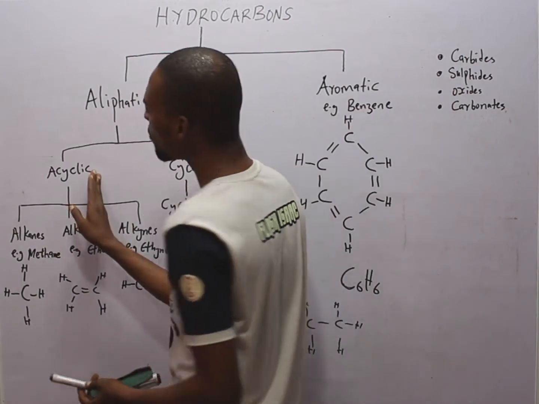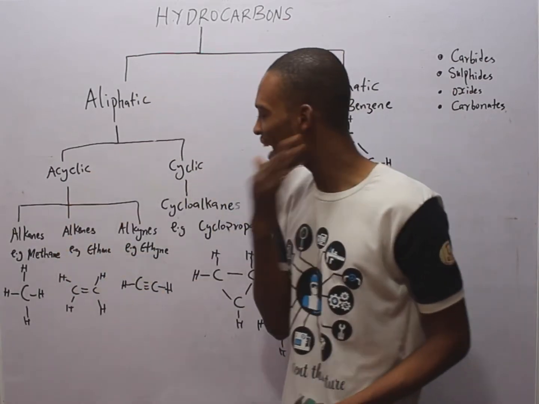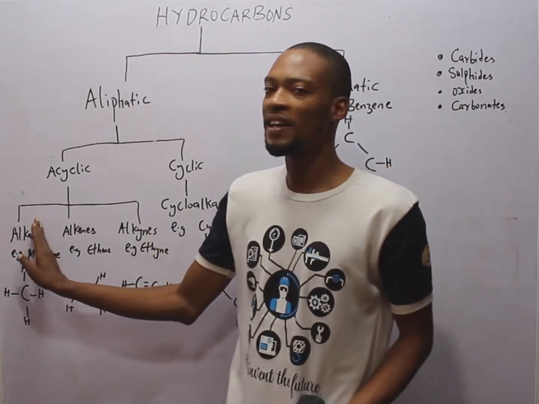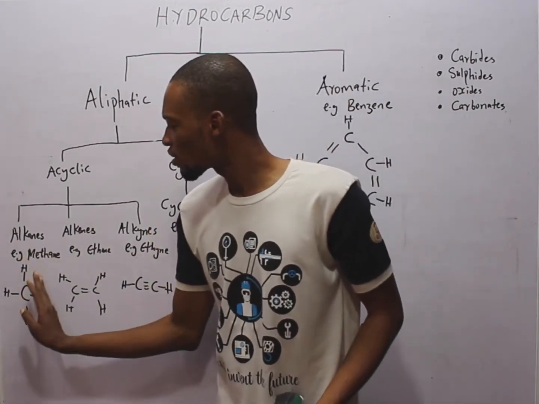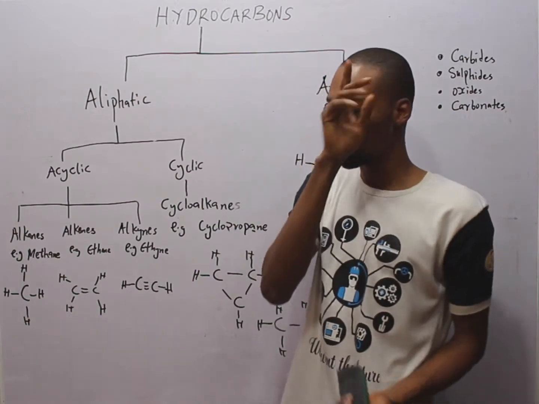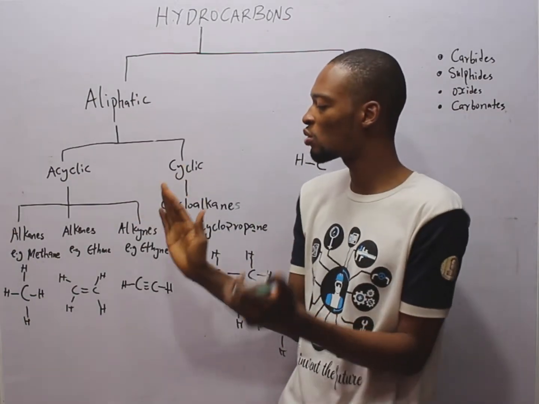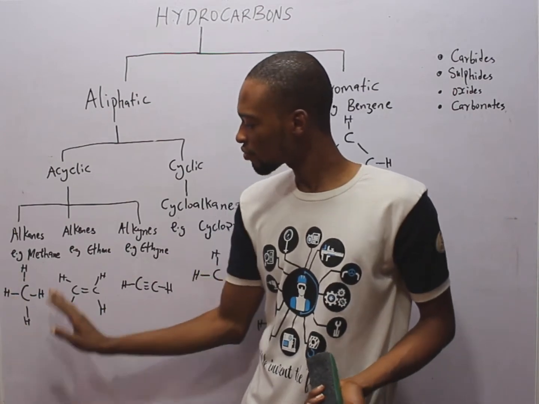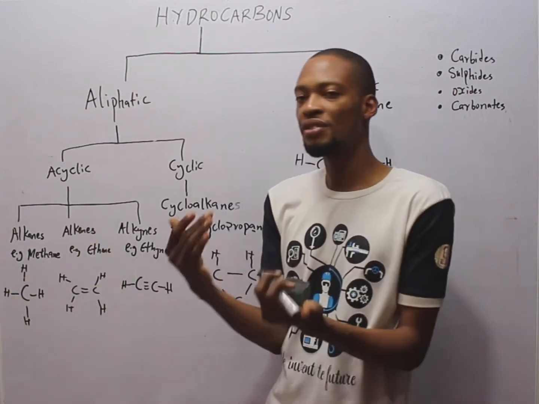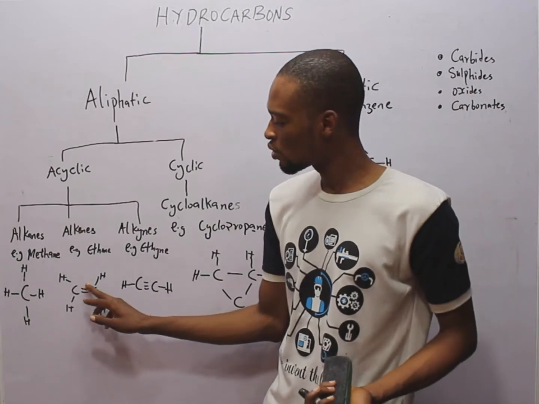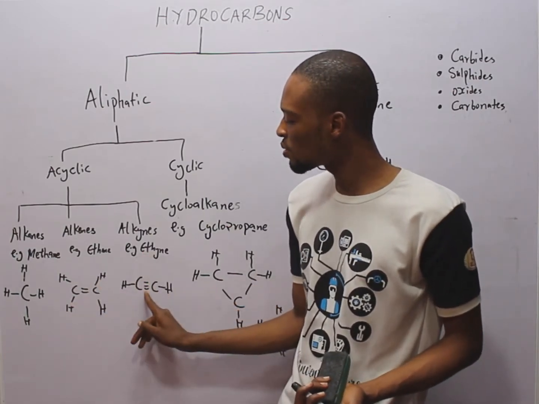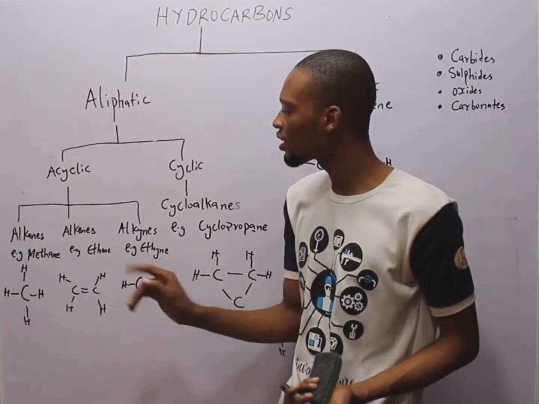So the three common acyclic hydrocarbons are alkanes, alkenes, and alkynes. An example of an alkane is methane. Why methane? Methane has one carbon and it has single bonds throughout. Alkenes have a double bond, two bonds between carbons. Alkynes have a triple bond, 1, 2, 3.